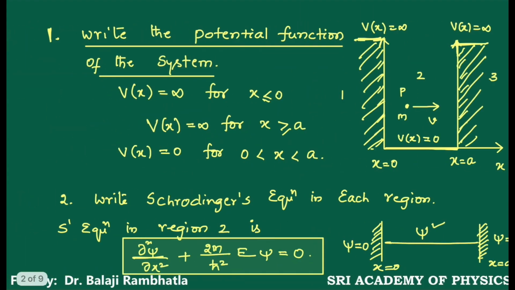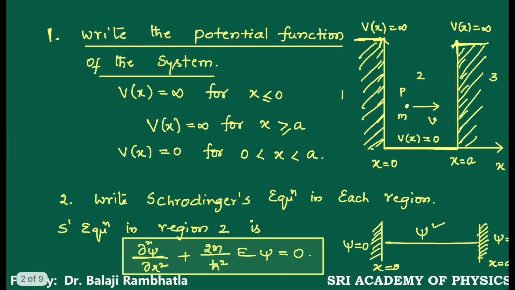Third one is to solve this differential equation. Now for mathematical simplification, say 2mE/ħ² is equal to α².